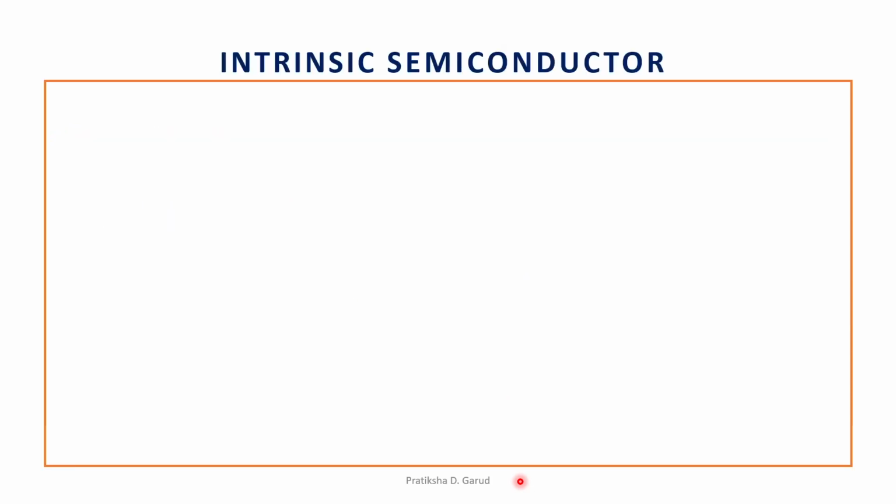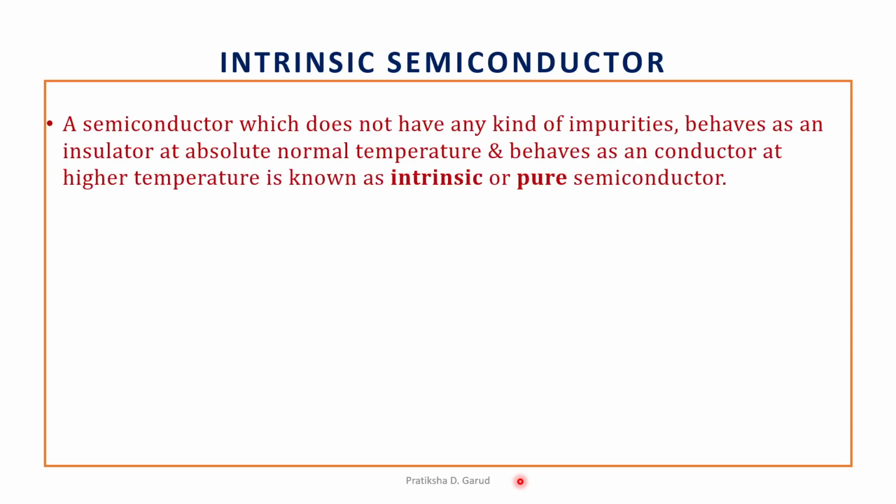First of all we have intrinsic semiconductors. So what do you mean by intrinsic semiconductor? A semiconductor which does not have any kind of impurities, which behaves as an insulator at absolute zero temperature and behaves as a conductor at higher temperature, is known as intrinsic or pure semiconductor. Or simply we can say that the intrinsic semiconductor is the pure semiconductor which does not contain any kind of impurities. The best examples of intrinsic semiconductors are the elements present in the fourth group, that is graphite, silicon, etc.